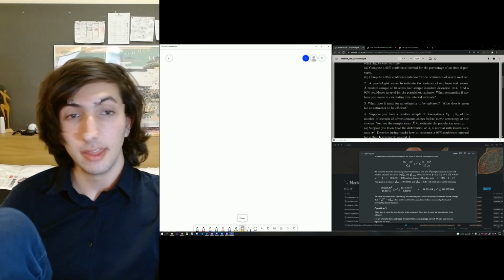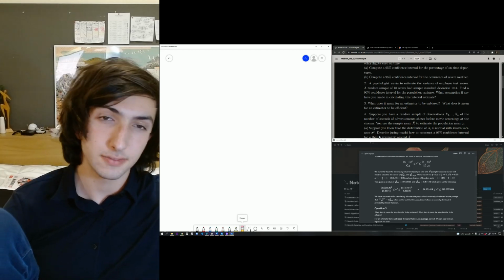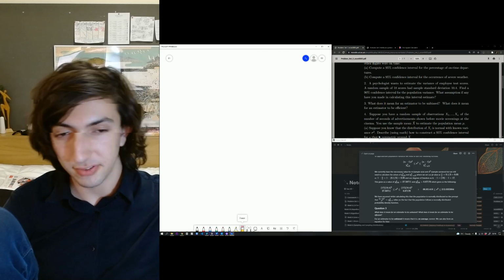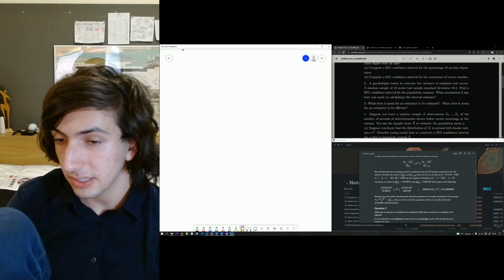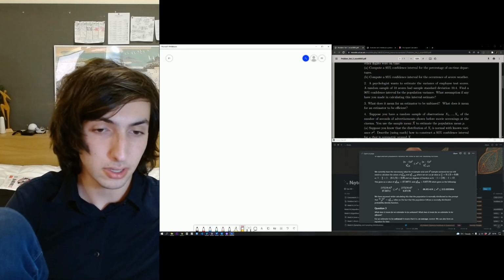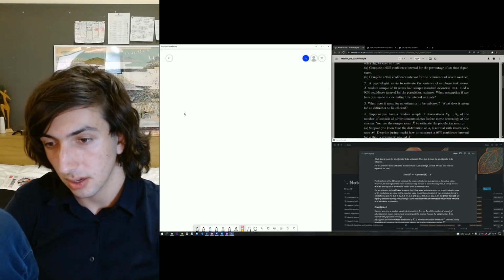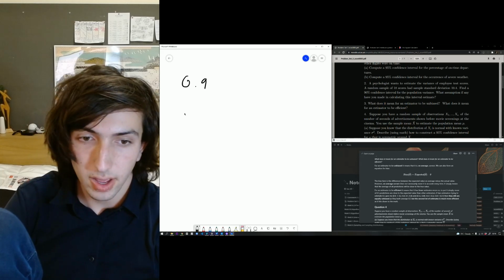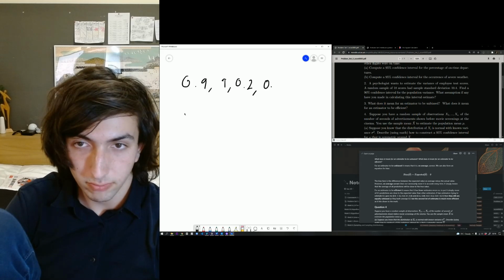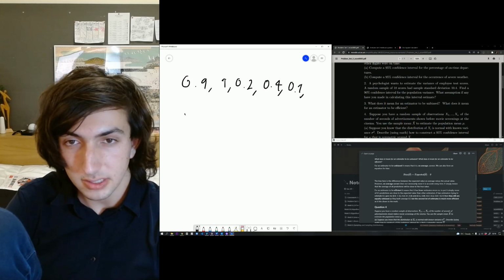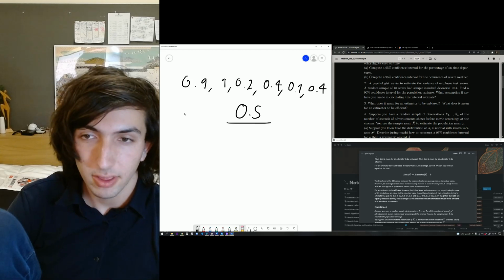Right. Then it's more of an explanatory question. What does it mean to be unbiased versus efficient? So unbiased means it's on average correct. So again, I think I use an example here. So you have the values 0.9, 1, 0.2, 0.4, 0.1, and 0.4. Now, on average, these reach 0.5, okay?